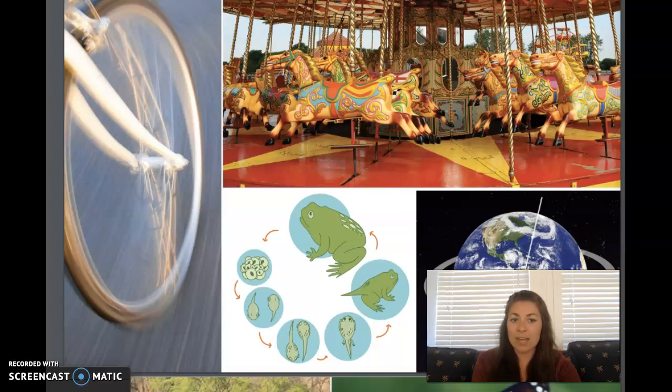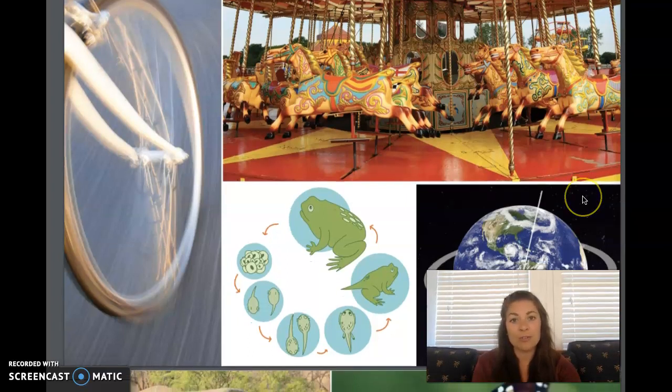Just like you can pick any part of the circle to be the starting point, we choose one part of each natural cycle to be our starting point. This makes it easier to talk about all of the parts of the cycle. The most important thing to remember is that cycles always come back to the chosen starting point before starting over again.